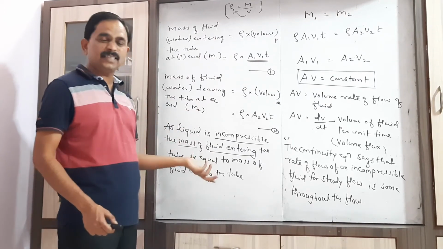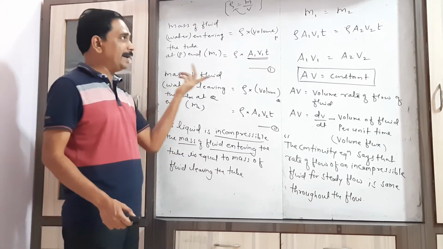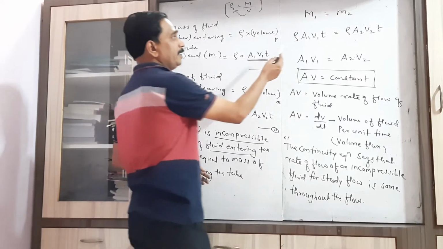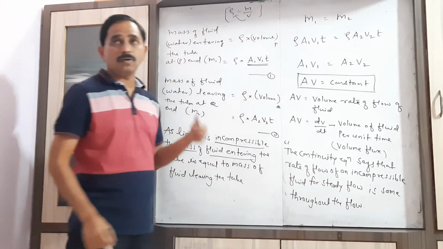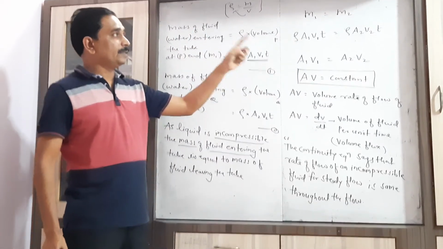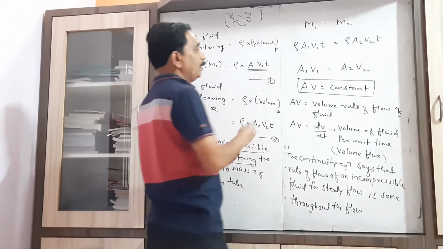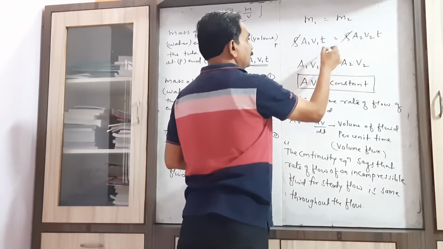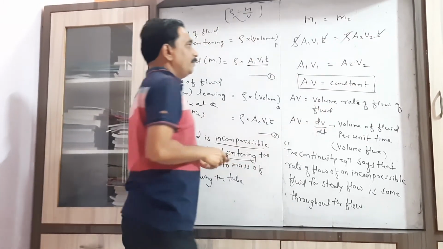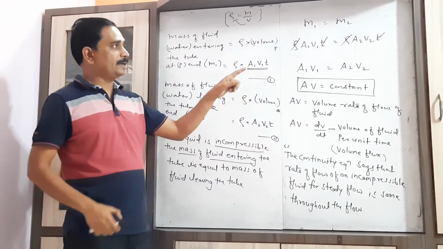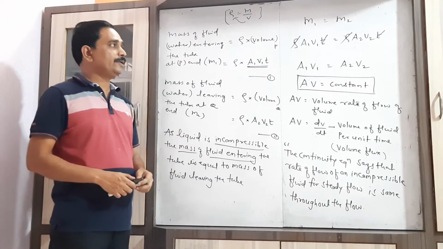As the fluid is the same at end P and end Q, we write the density the same, rho into the volume A1 v1 into t. Now, cancelling the density and the time, we have A1 v1 equal to A2 v2.